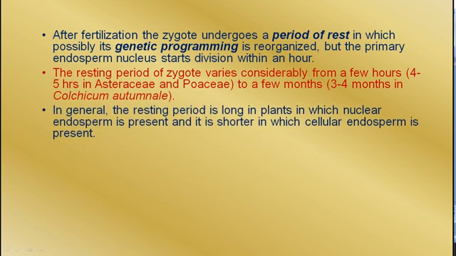In general, the resting period is long in plants in which nuclear endosperm is present, and it is shorter in those in which cellular endosperm is present. So in the nuclear endosperm, in which so many nuclei are there, cell wall formation and development begin earlier, and in the cellular endosperm, where cells are already formed, the wait becomes shorter, that is, the embryo starts developing earlier.